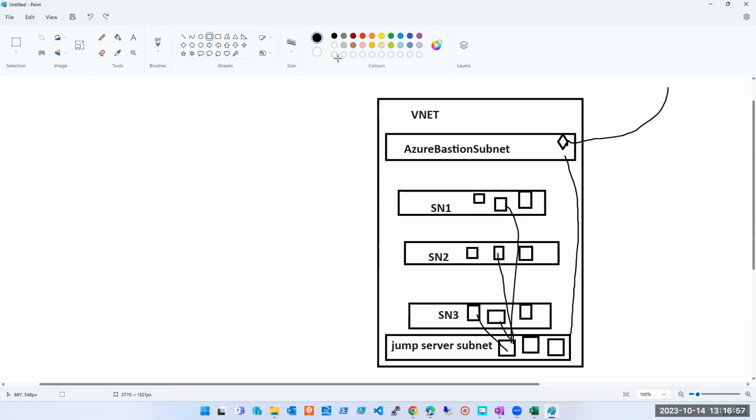Okay, so the diagram which I shared last time had a machine shown in this subnet. Technically it is not possible. If you want to try, create a VNet, create a subnet, create an Azure Bastion subnet, then try creating a virtual machine and select the Azure Bastion subnet. It is not available to create any resource. Azure Bastion subnet will have only Bastion, nothing else. So I hope this is clear.